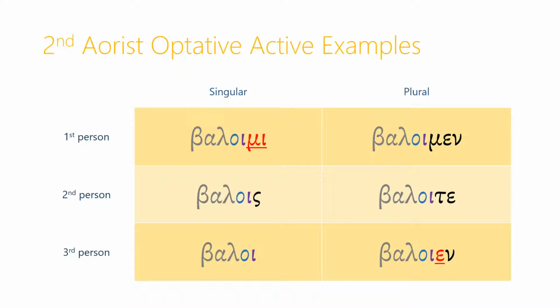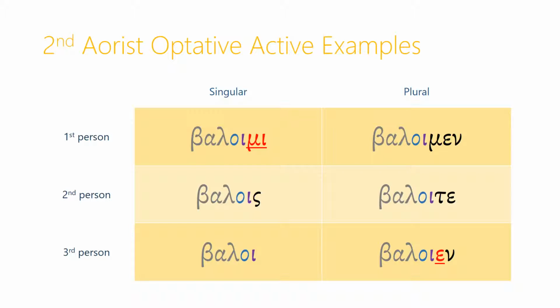The second aorist optative active is very similar, but as with second aorists in the indicative mood, we now use the changed stem, the second aorist stem, and leave off any sigma tense marker.